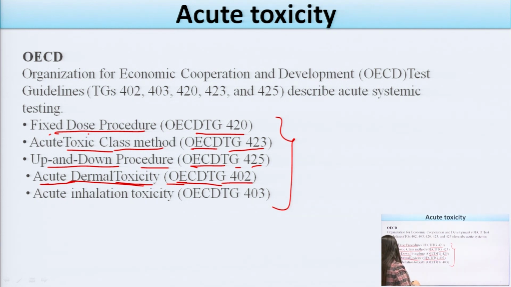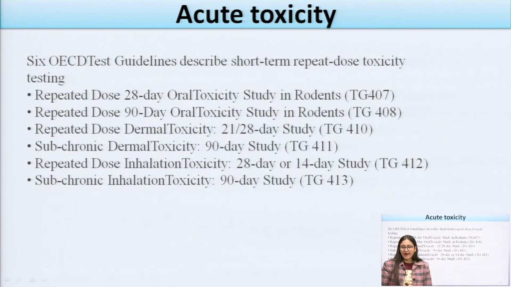And the last one is the OECD guideline for acute inhalation toxicity. Inhalation, any of the inhaling substances which are coming into the market, such as nebulizers or any kind of asthma products, we have to do the toxicity study, in which the guideline is OECD TG 403. Now, for the acute toxicity study, there are 6 OECD test guidelines given.